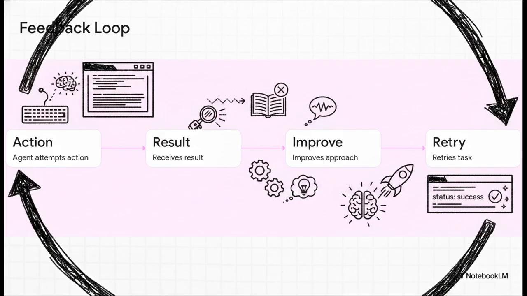First, the agent attempts an action, let's say writing a block of Python code. Second, it sends that code to a tool agent to run it and receives a structured result back, maybe an error message. Third, a reasoning agent ingests that error, improves the approach, and step 4, retries the task. This loop continues until the system receives that beautiful status success payload we looked at earlier. It's a fully closed-loop system of iterative intelligence.